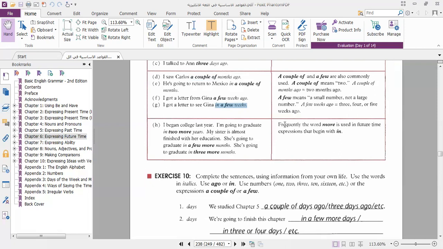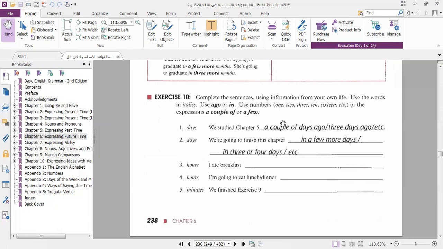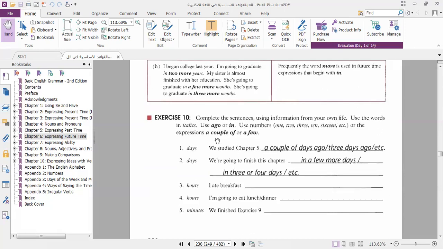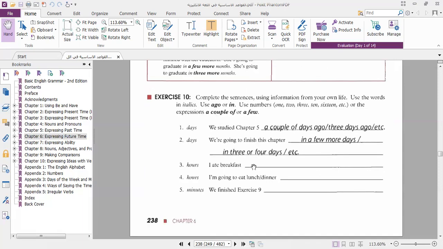This is the difference between these forms. Okay, let's see the sentences. Complete the sentences using information from your own life. Use the words in italics, ago or in, with numbers as you like, 1, 2, 3, or an expression like a couple. It's up to you.